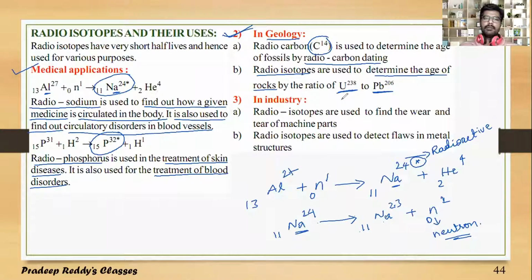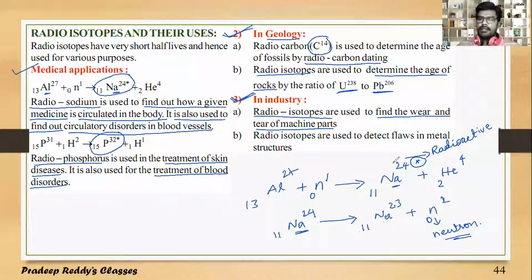So this is one more application of radioisotopes in geology. You can estimate the age of fossils. You can estimate the age of rocks by using carbon dating as well as uranium dating. And third is in industry, where we can use radioisotopes to find the wear and tear of machine parts.